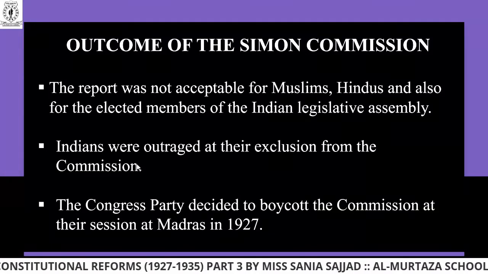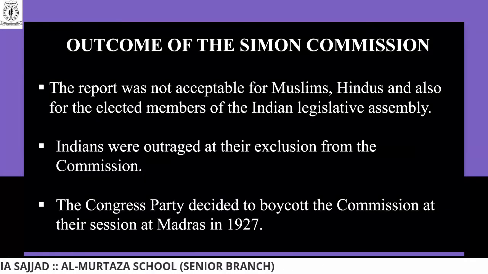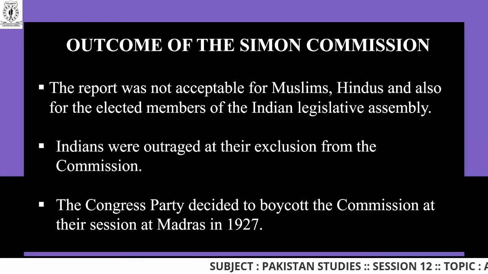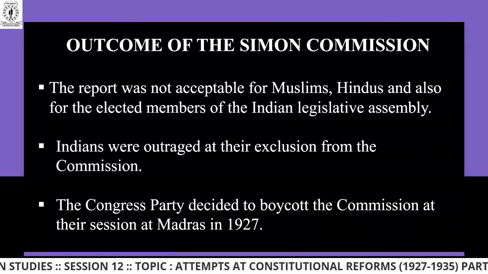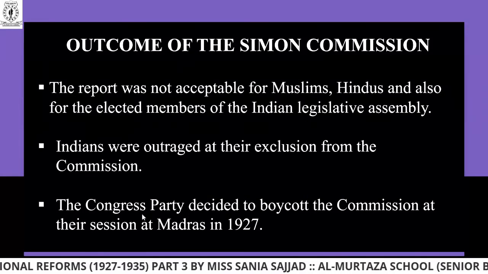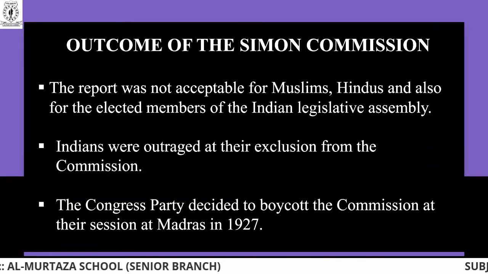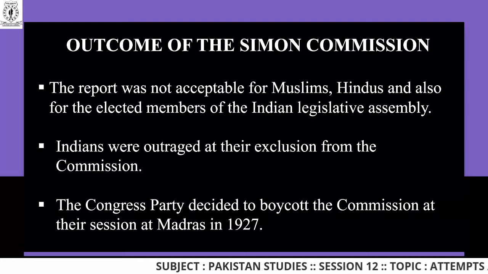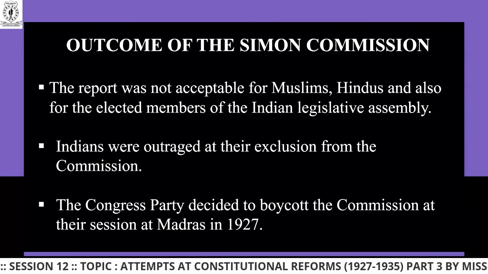Coming to the next point, Indians were outraged at their exclusion from the commission. It means that Indians were protesting. They boycotted completely. They stood up on roads and started protesting, which I have already shown you in the picture, that they were completely against Simon Commission. The Congress party, the political party of Indians, decided to boycott the commission at their session at Madras in 1927.